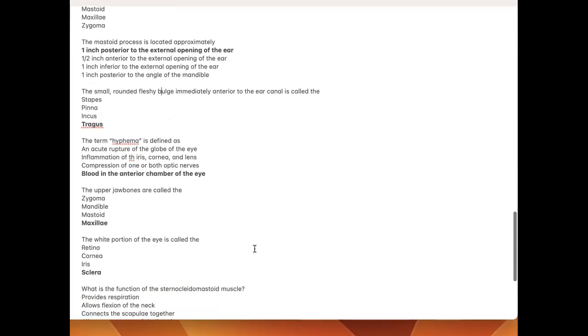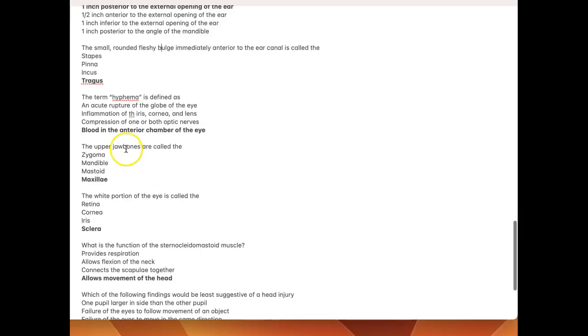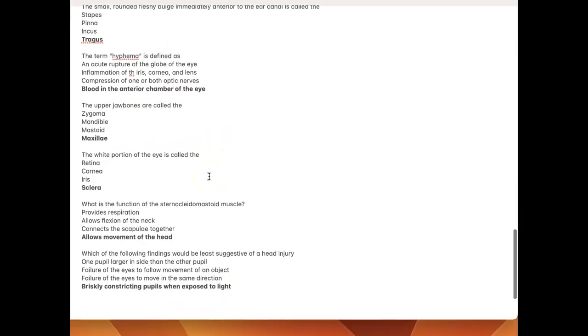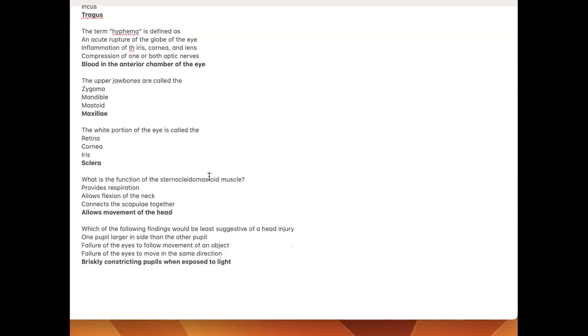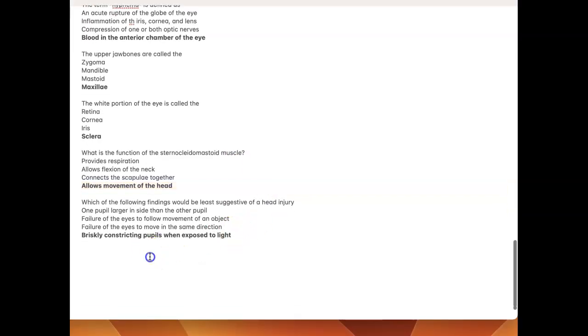The term hyphema is defined as blood in the anterior chamber of the eye. The upper jawbones are called the maxillae. The white portion of the eye is called the sclera. What is the function of the sternocleidomastoid muscle? Allows movement of the head. Which of the following findings would be least suggestive of a head injury? Briskly constricting pupils when exposed to light.